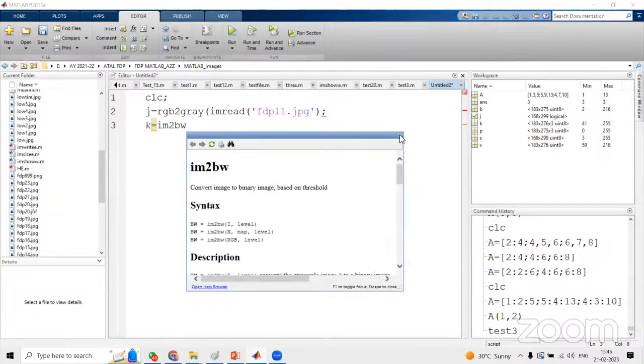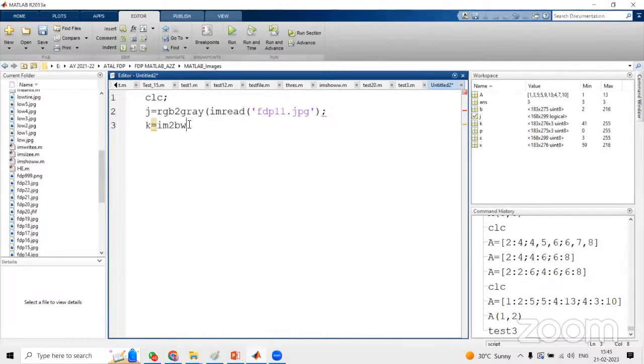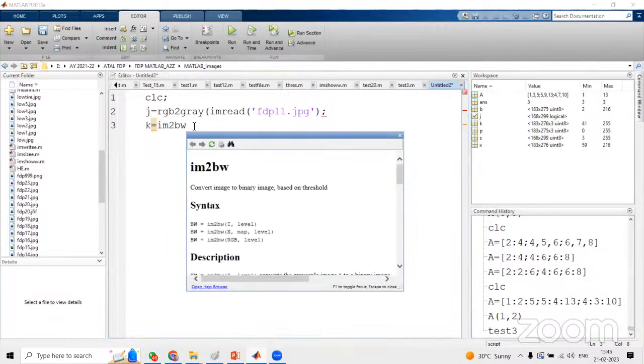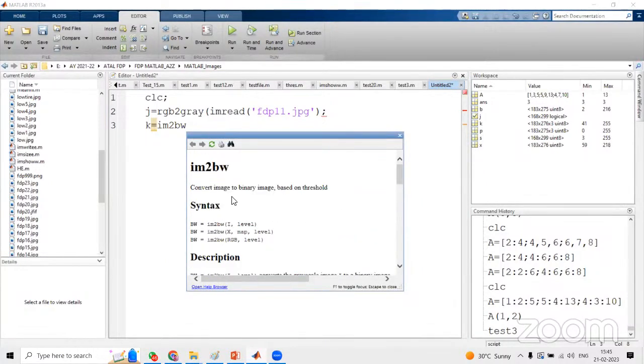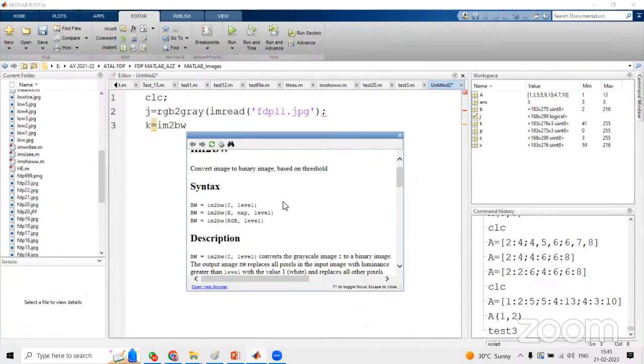You can see here, when you want any help, I have typed the command im2bw, and you can just press F1. When you press F1, you can see the description of im2bw: convert image to binary image based on the threshold. For now, you can hold on what threshold is. I'll explain when we are discussing segmentation. At that time, thresholding is one of the segmentation techniques. I'll explain the meaning of threshold and how to fix it. But for now, no need to worry about this one.